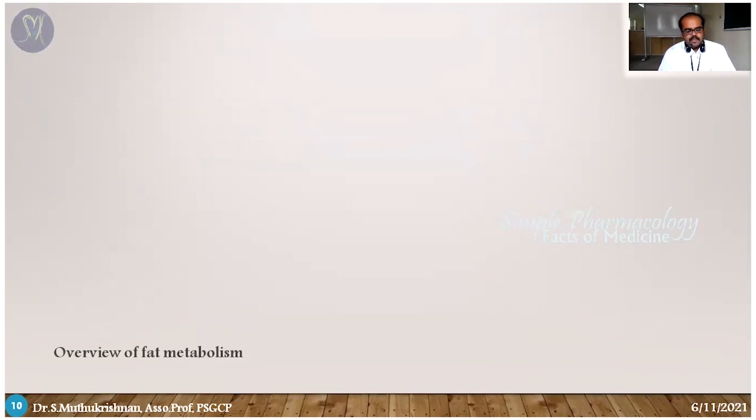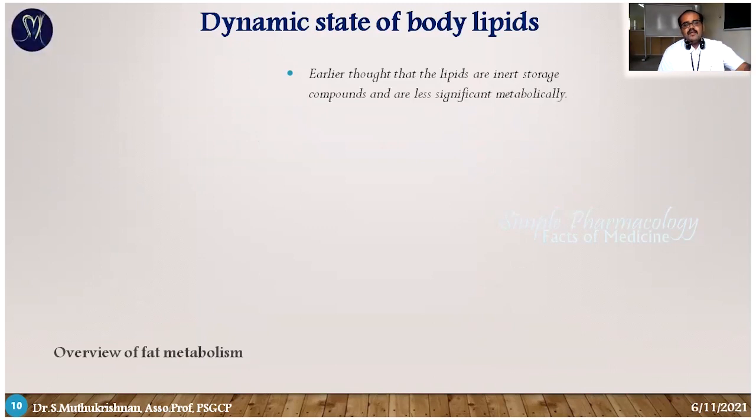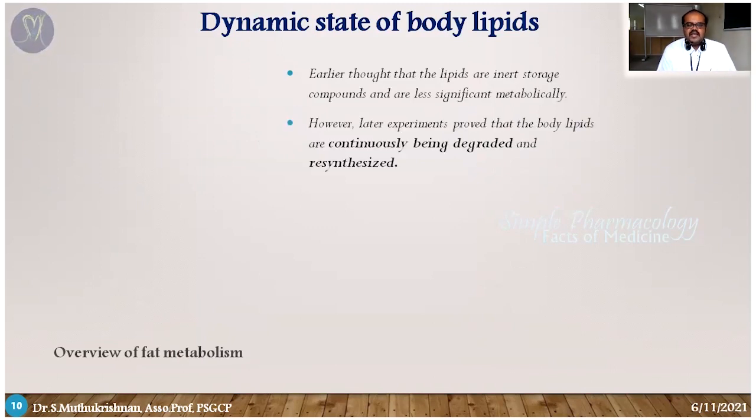The next topic is the dynamic state of body lipids. Before the last slide I said the lipids must be transported from the blood circulation to the liver and to adipose tissue.